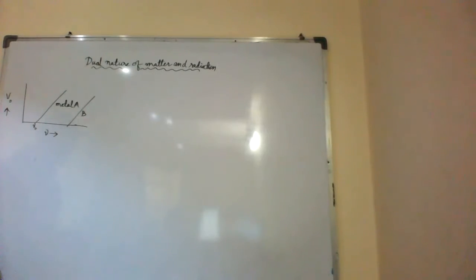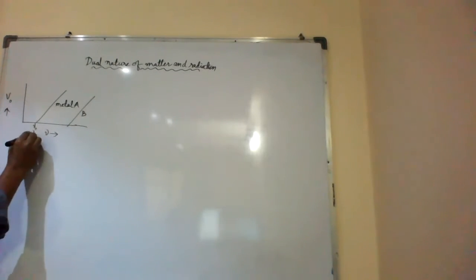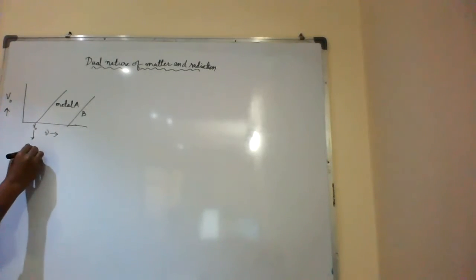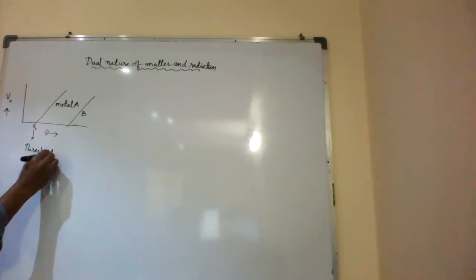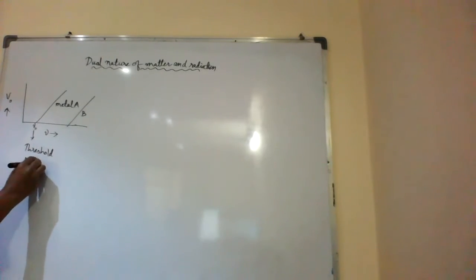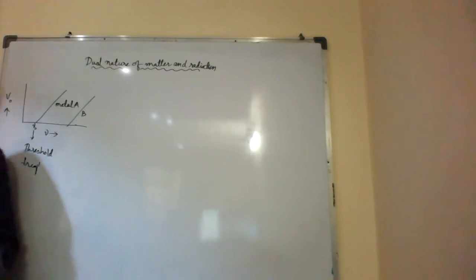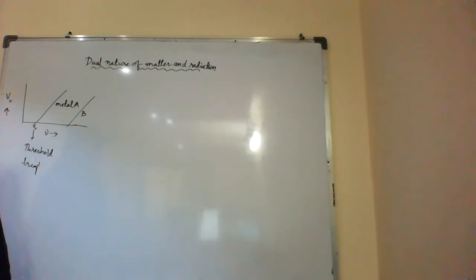The second point says that there exists a certain minimum cutoff frequency nu0 for which the stopping potential is 0. Then what is this frequency called? This frequency is called the threshold frequency, or cutoff frequency.